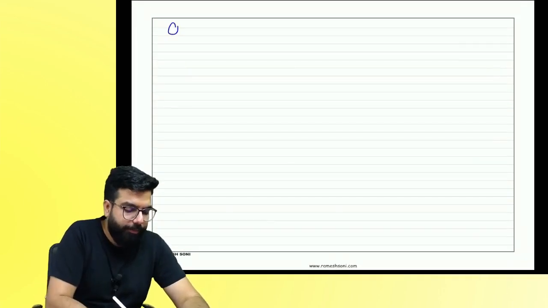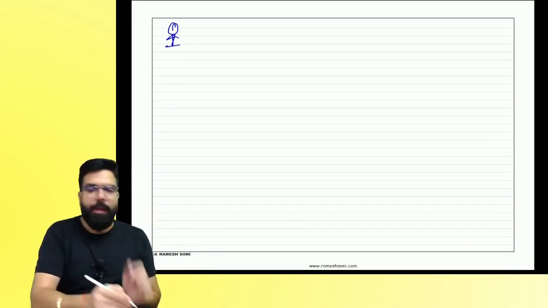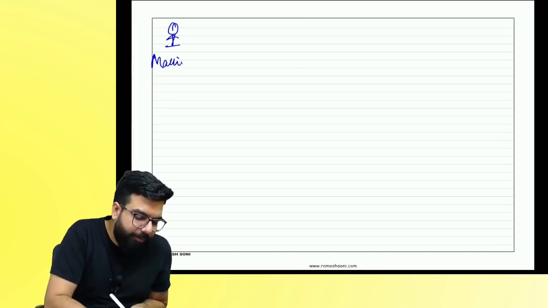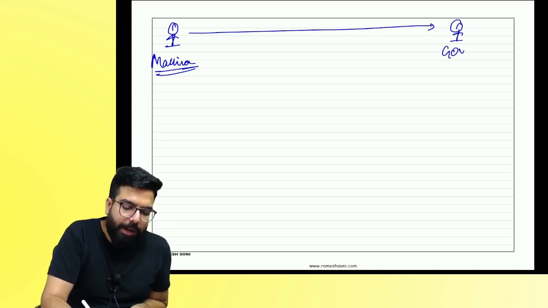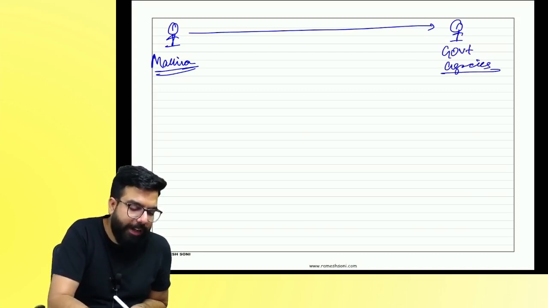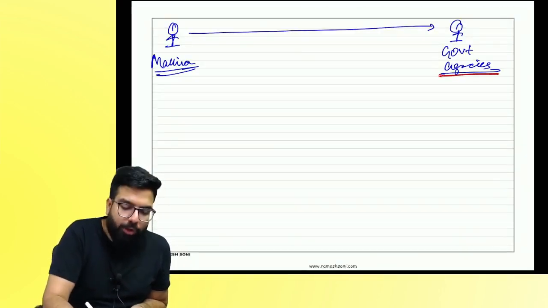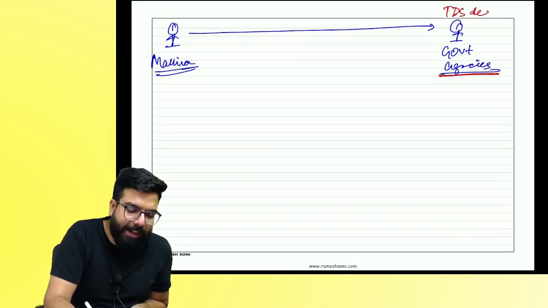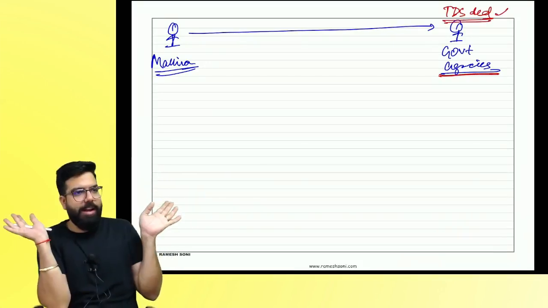If you understood this much, the chapter is over. This is Manihar. They are supplying to whom? Governmental agencies. Will a governmental agency deduct TDS? To deduct, it has to take registration as a TDS deductor. It is compulsory. First point clear. Next.